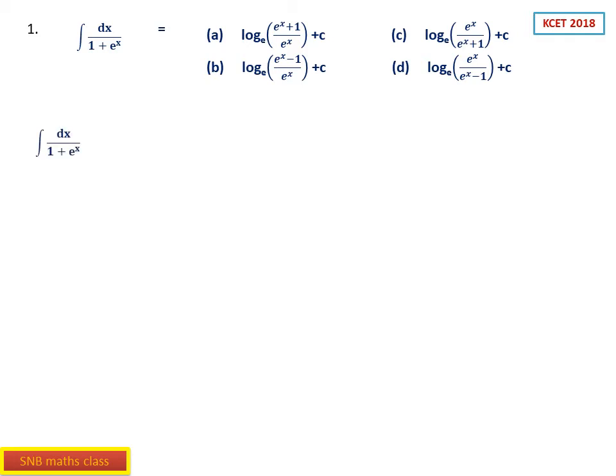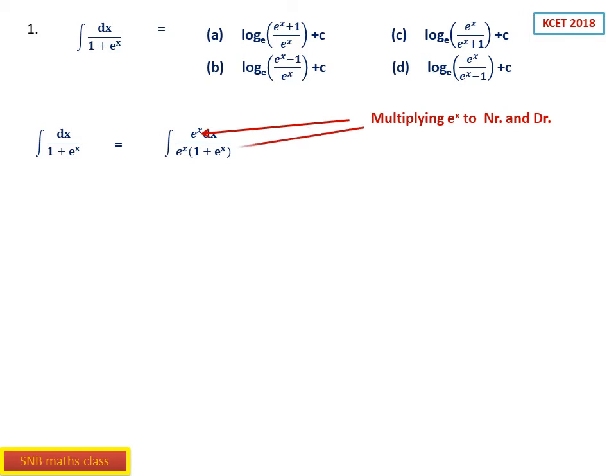Let us consider the integral dx by 1 plus e^x. See here, what we have to do is multiply and divide by e^x. This is the first step you have to understand. Of course, without this also you can do it. So multiplying by e^x, because that will save your time. So this is what I have done first, multiplying e^x to the numerator and denominator.